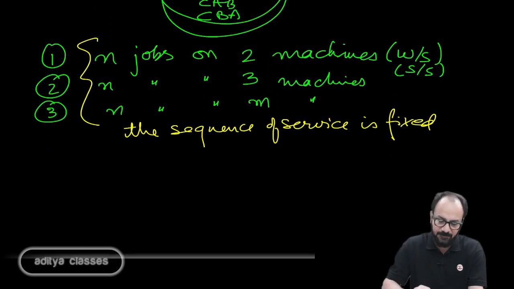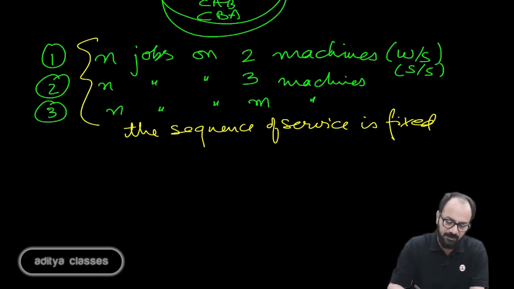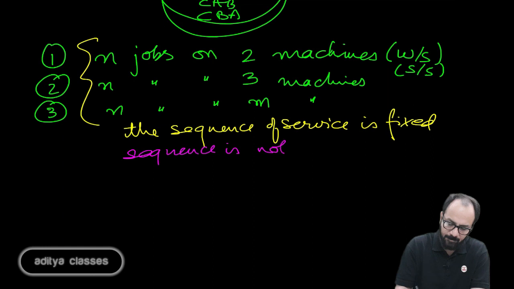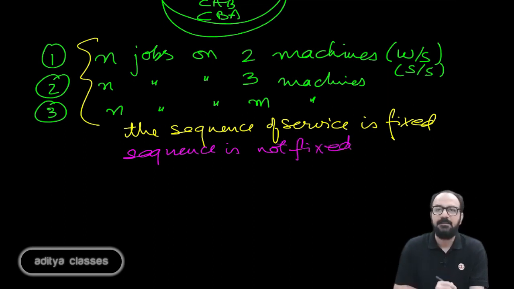But in real life, things could get more complicated, and that complication could be that the sequence is not fixed. If the sequence is not fixed, then what do I do?